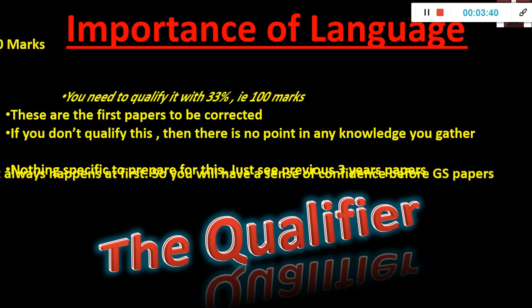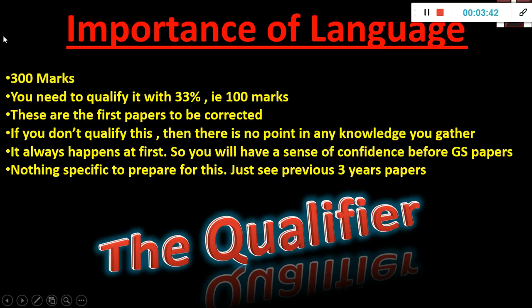Now the importance of this paper, as I told, is 300 marks. You need 100 marks to qualify, and these are the first papers to be corrected. If you don't qualify this, then there is no point in any knowledge you gather. You might be brilliant in ethics or economics or nanotechnology or polity, history, geography. There is no point. If you fail in this paper, your papers will not be corrected and you will not even come to know until 1 year gets over, okay. You will just know that you failed.